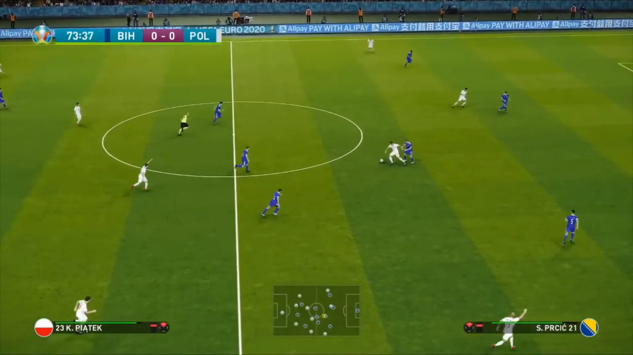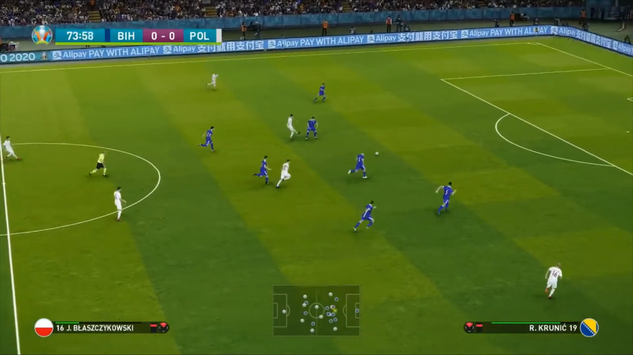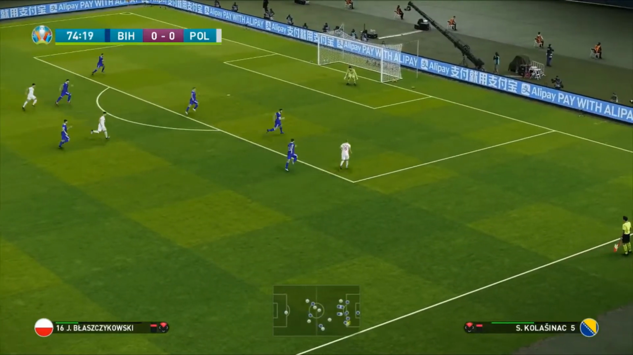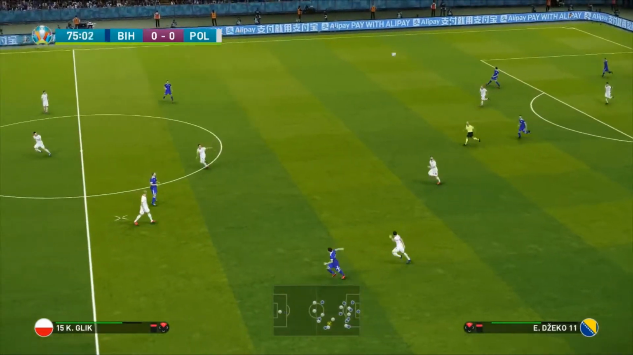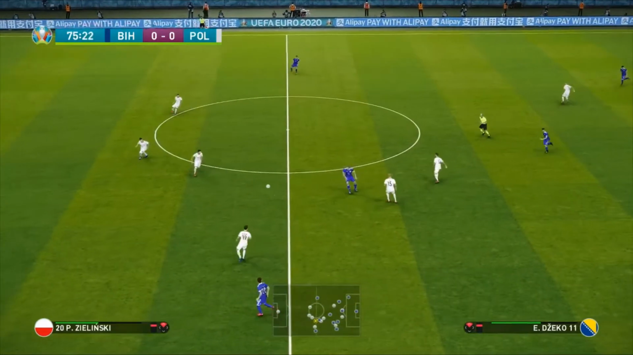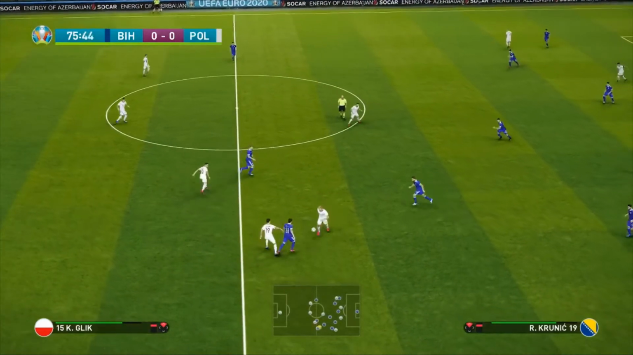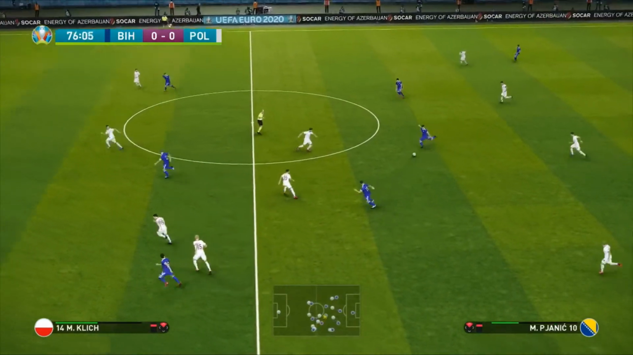Well, here's Glik into Krzysztof Piatek, now in for Lewandowski. Great ball here for Jakub Blaszczykowski. Has he got the pace to move the ball? Does get the ball, but fortunately Kolasinac is just strong. We know what Kolasinac is like in real life. He's a brute of a defender, and he simply gets that ball back no problem.